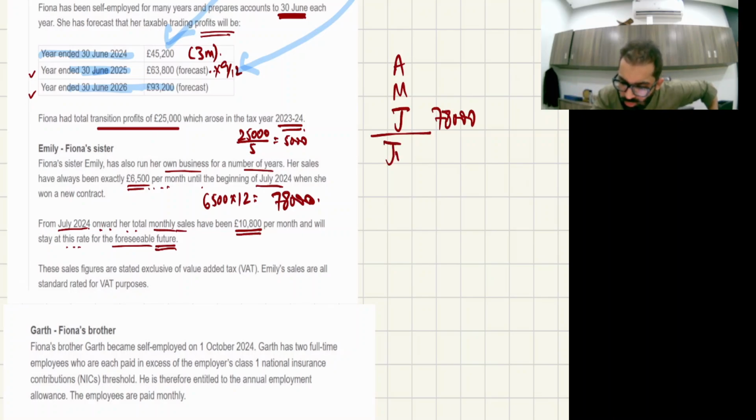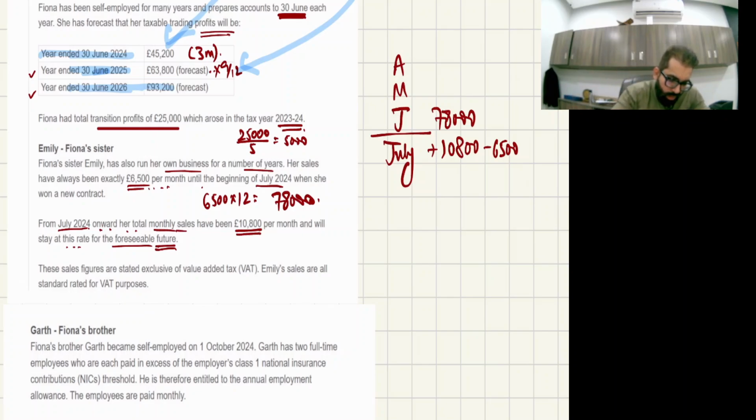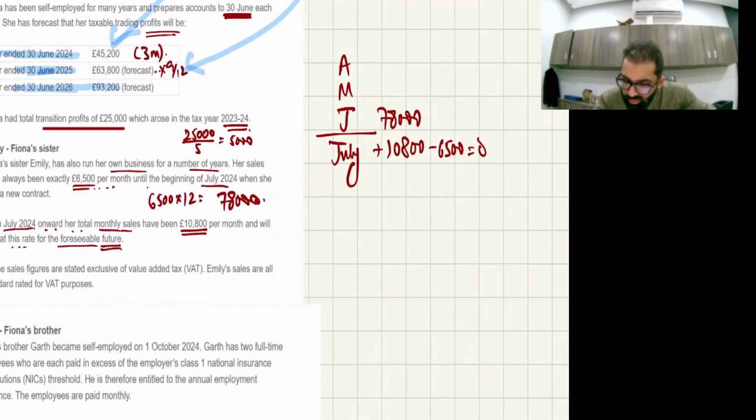Now let's add July. In July month we'll add 10,800 if you want to check the cumulative 12 months. So the July month sales is 10,800, and you will subtract one previous month, that is 6,500. Okay, because at one time maximum 12 months you need to check. So 78,000 plus 10,800 minus 6,500, 82,300. The total is 82,300. Still you did not cross that 90,000 limit.